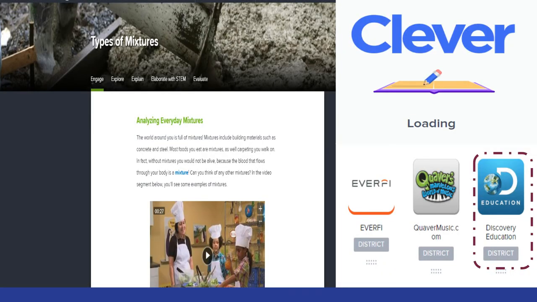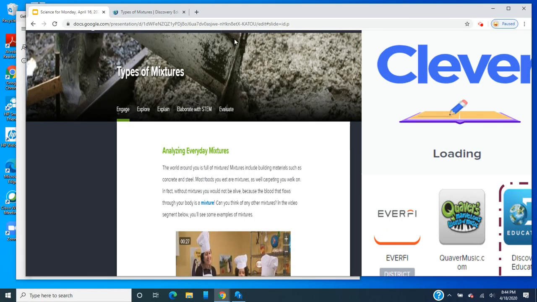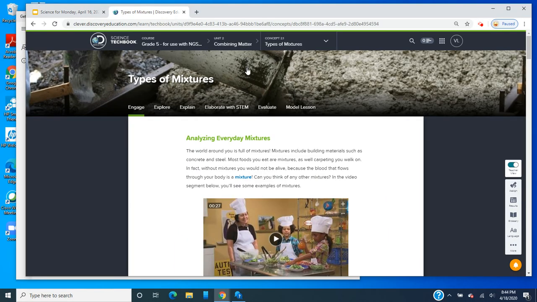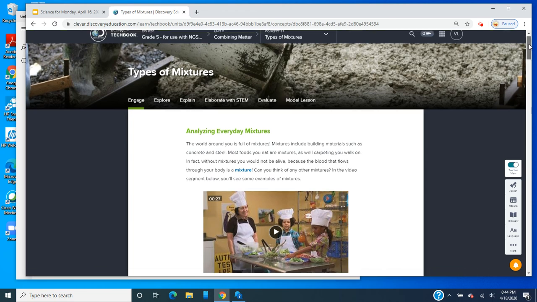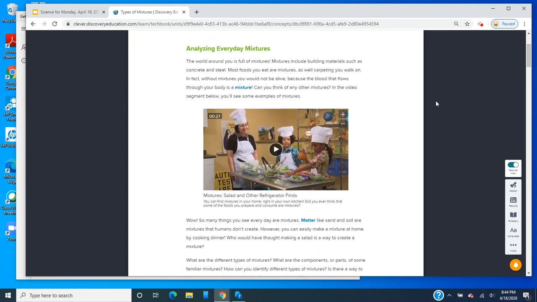Now, what I want you to do is go to the school's website and go to Clever. From Clever, I want you to click on Discovery Education. In your assignment, click on Assignments, and you're going to see Types of Mixtures. Today, you're going to do Engage, and you're going to do Explore. So on your Engage, there is a video, and I want you to watch this little 27-second video.